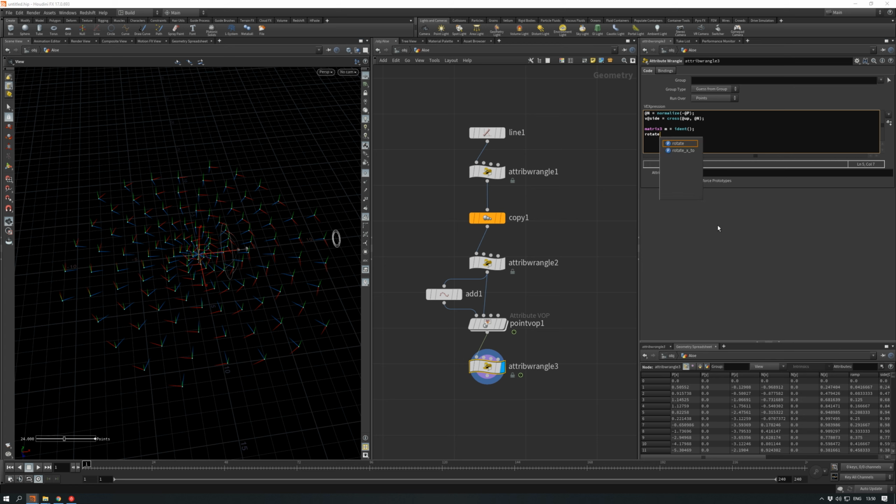We need to use the rotate function, a void function. We don't save any values in variables here. We just do the rotation for the matrix, like here. Then I need some amount here, and I need the vector we will be rotating the normal around. Okay, that's our side. Yeah, but we don't have an amount. I also create an amount. That's the angle. It's going to be a float variable.